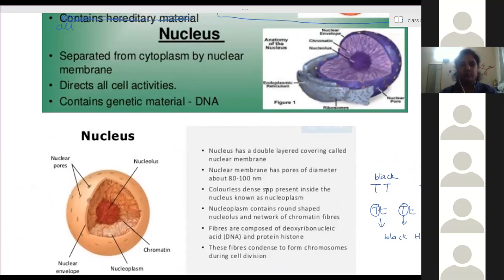Ma'am, you should write the top part also. Yeah, this part: nucleus is separated from cytoplasm by the nuclear membrane, directs all cell activities, contains genetic material, that is DNA. And here write the heading as structure of nucleus. Nucleus is a very important part of the cell.